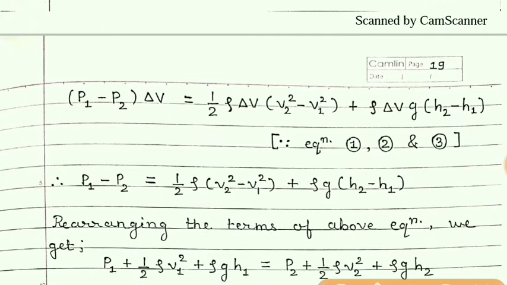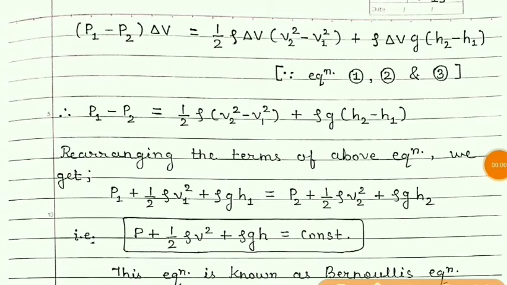In this equation, on both the sides, delta V can be cancelled out. So remained is P1 minus P2 on left side and these terms on the right hand side.